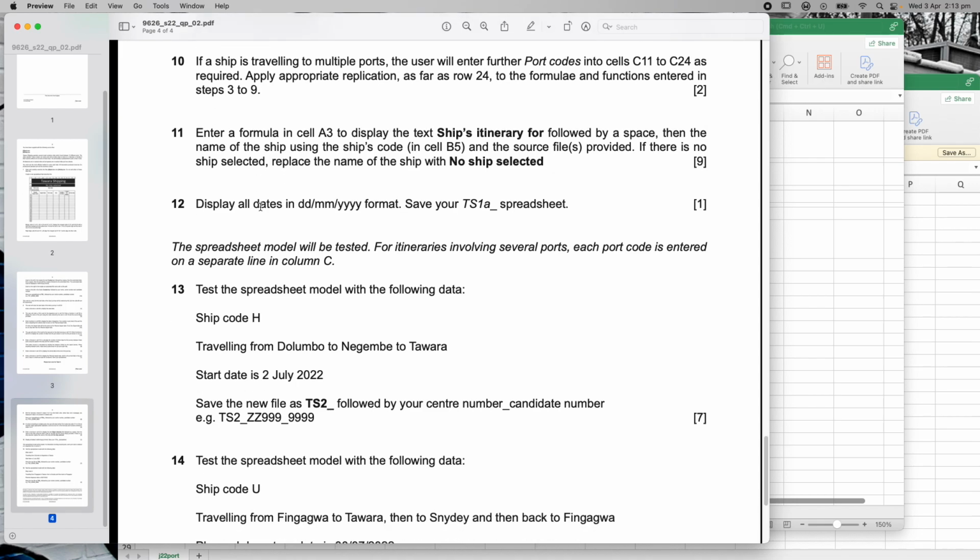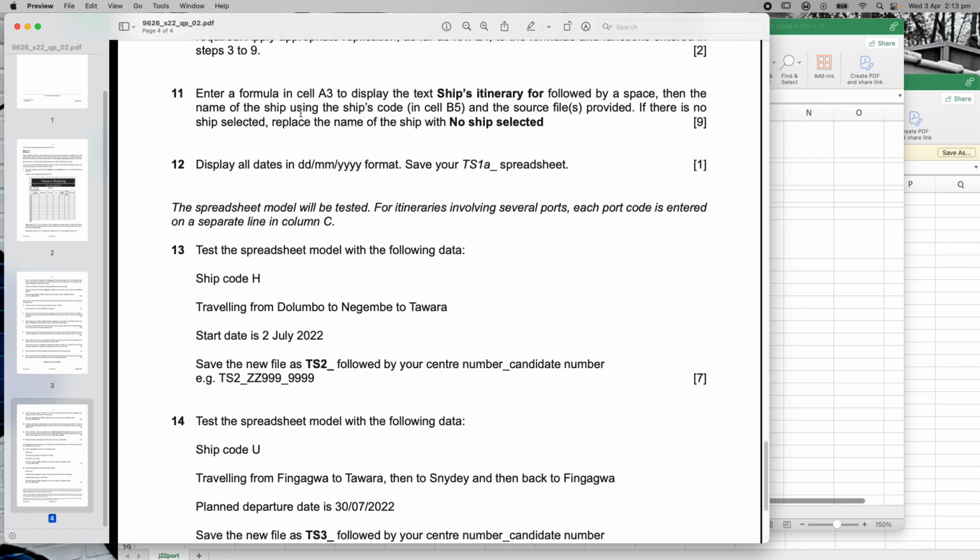Right, so let's move to the next question. Enter a formula in cell A3 to display the ship's itinerary 4, followed by a space, then the name of the ship using the ship code in cell B5, and the source files provided. If there is no ship selected, replace the name with no ship selected. So again, this looks like a simple VLOOKUP where if it's true, it's going to give you the ship's name. If it's false, it's going to give you no ship selected.